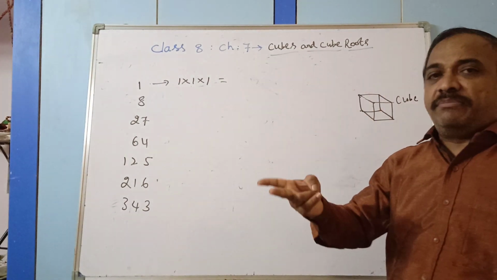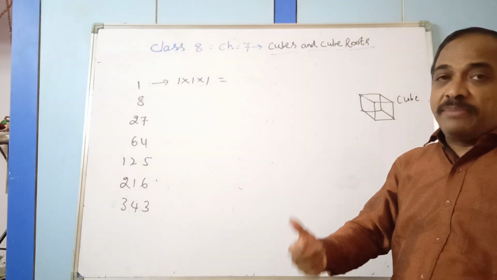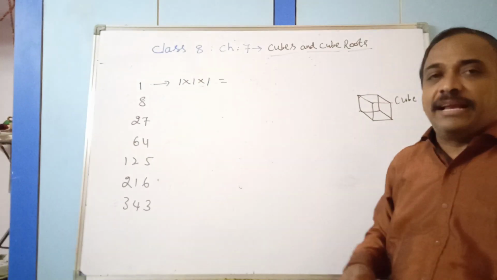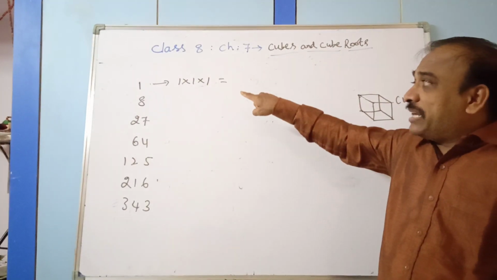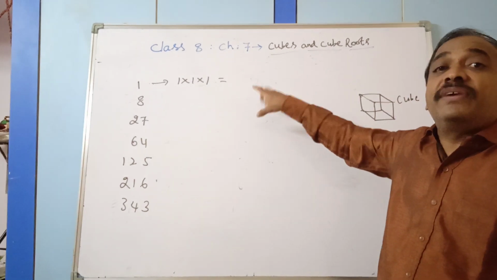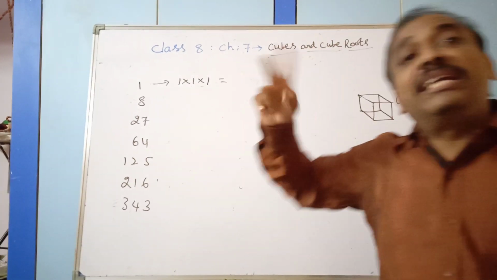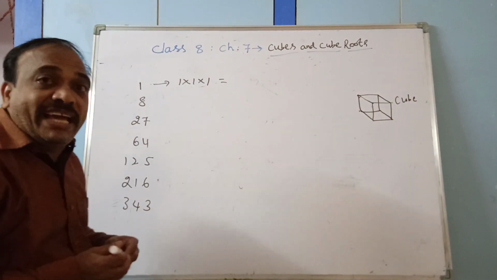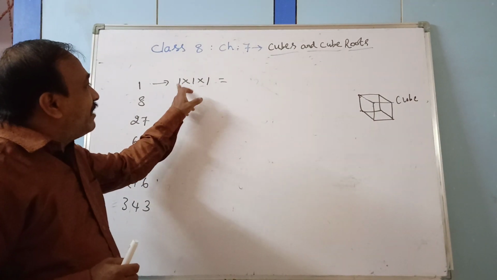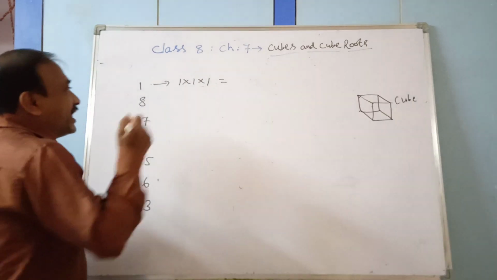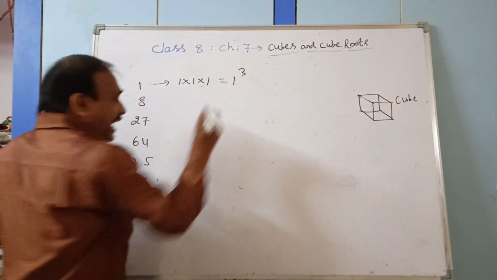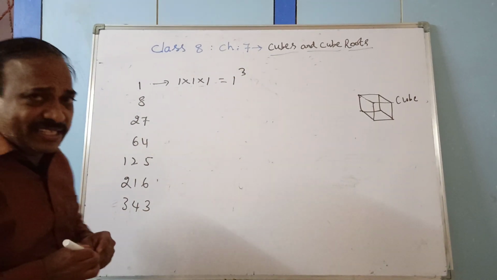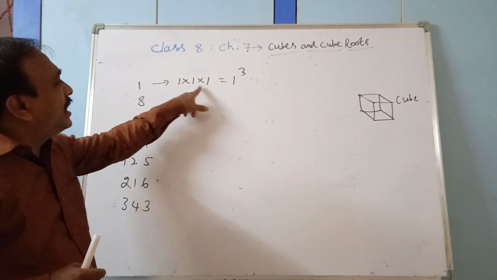Square means a number multiplied by itself 2 times. A number multiplied 3 times by itself is called a cube. So 1 into 1 into 1, how many times are we writing 1? 3 times. That is 1 cube, as we discussed in the exponents and powers chapter.